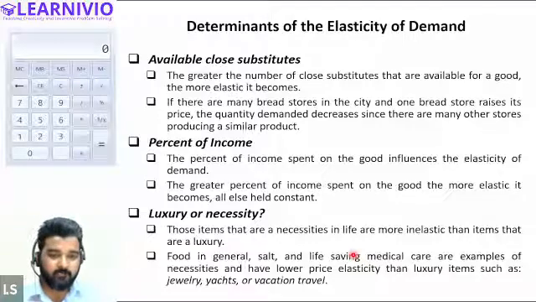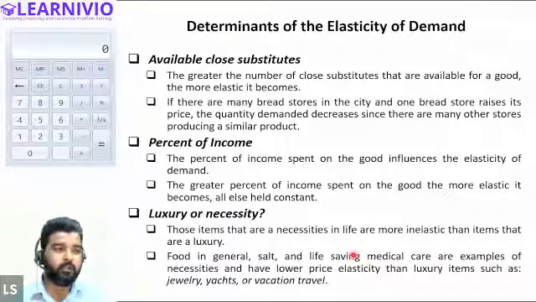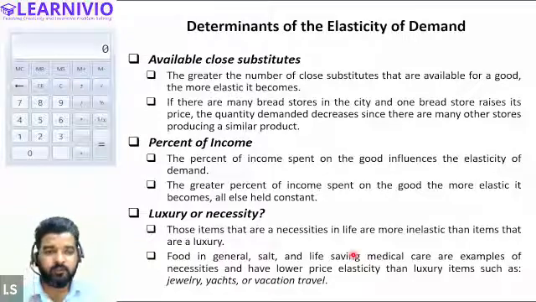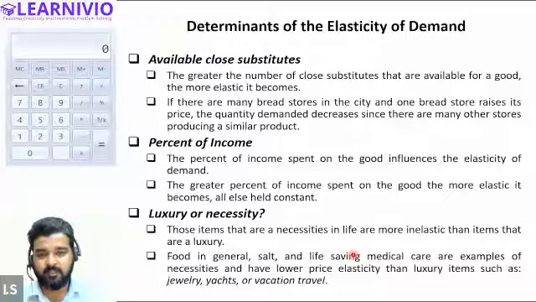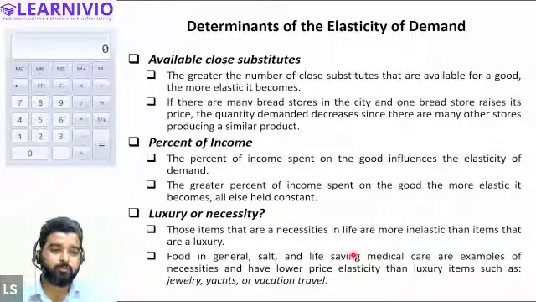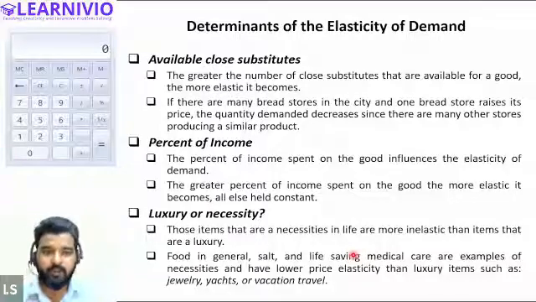At the same time, when any product has more substitutes, for example, soap, there are numerous soaps available in the market, right? And suppose a customer is using a particular kind of soap, and the price of that soap increases. He can immediately change his demand to some other soap. So why is the customer changing his demand immediately with the change in price? Because he has the option to choose from various soaps available in the market.